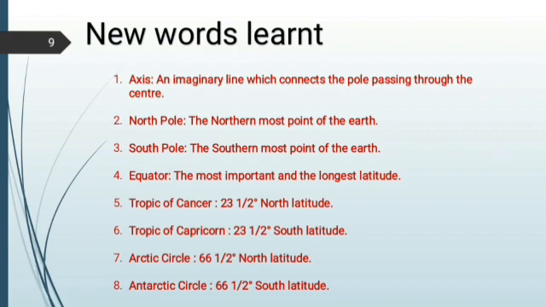Tropic of Cancer, 23.5 degree north latitude. Tropic of Capricorn, 23.5 degree south latitude. Arctic Circle, 66.5 degree north latitude. Antarctic Circle, 66.5 degree south latitude.